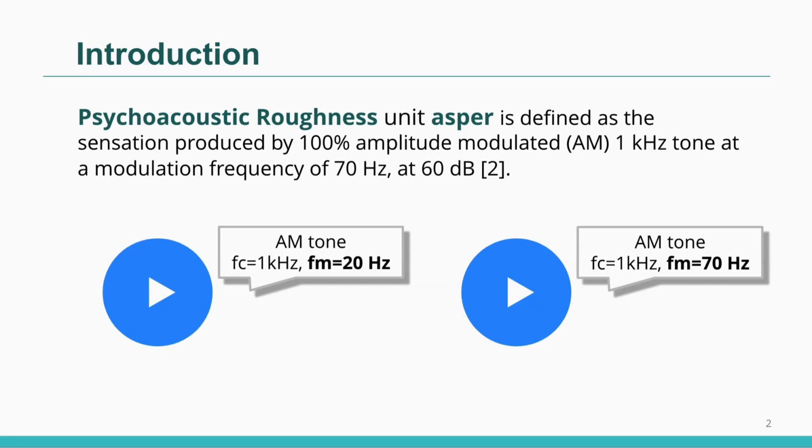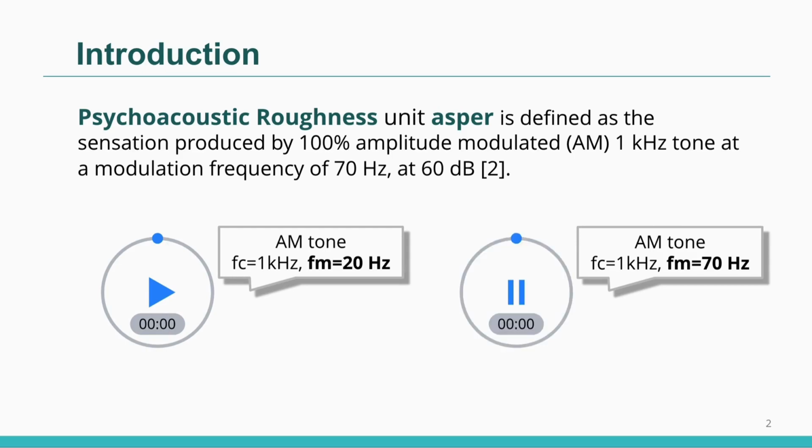From now, I will play two audio samples. The first is an AM tone with a modulation frequency of 20 Hz. And the second is the same tone with the modulation frequency changed to 70 Hz. The first one is 0.23 asper and the second one is 1 asper.